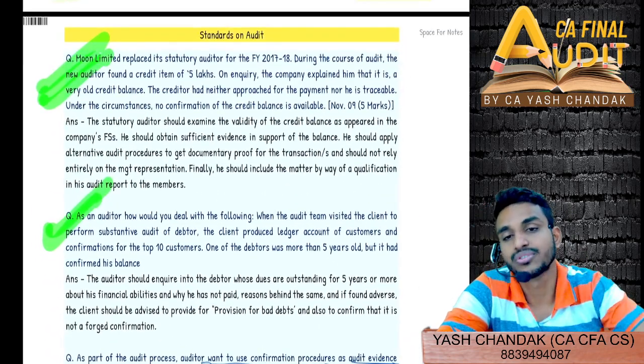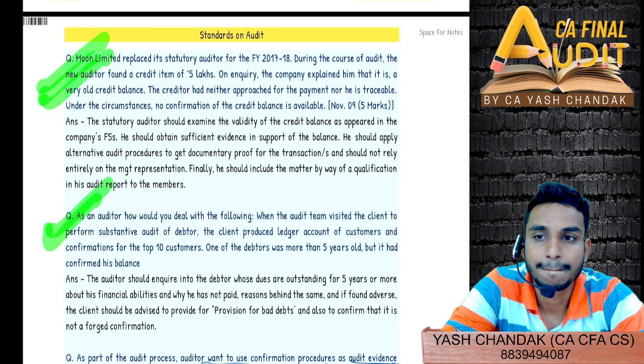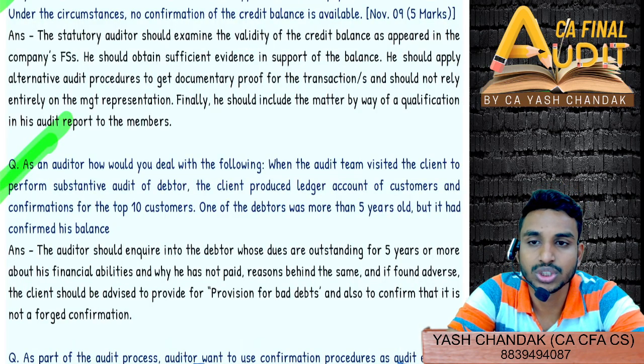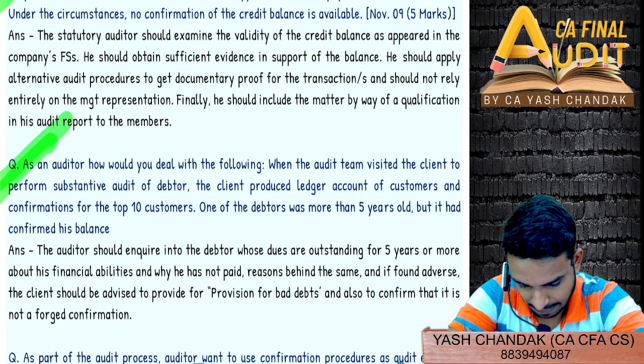Go through the two questions and let me know then. Yes, this second question, any doubt? Sir, in the second question, it is told that the management has obtained confirmations for the 10 customers. No, it is our responsibility to obtain the confirmations.